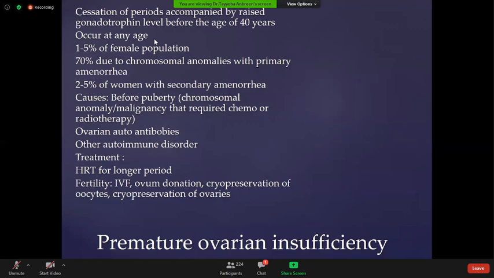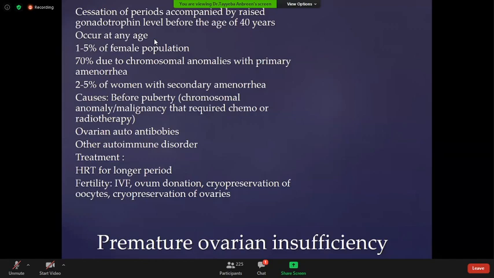Fertility. For fertility concerns, maybe these women are nulliparous and they have fertility concerns for themselves. So these patients should be advised for IVF, in vitro fertilization. Ovum donation is not allowed in our region, but ovum donation is an option for the patients. Other options are cryopreservation of oocytes and cryopreservation of ovaries.